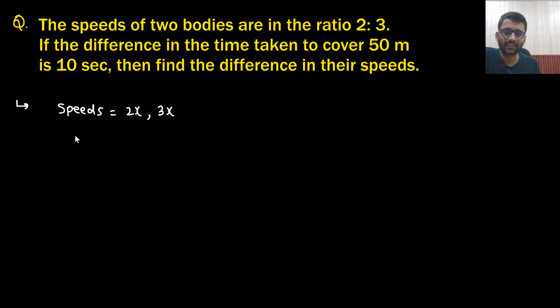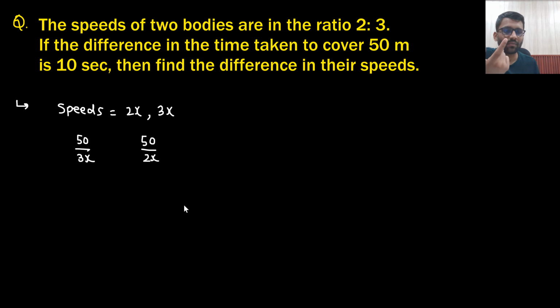And difference in time taken to cover 50 meter is 10 seconds. So what is the distance? Distance is 50 meter and time difference is there, which is 10 seconds. So this car would have taken 50 by 3x time, right? And this car would have taken 50 by 2x time.